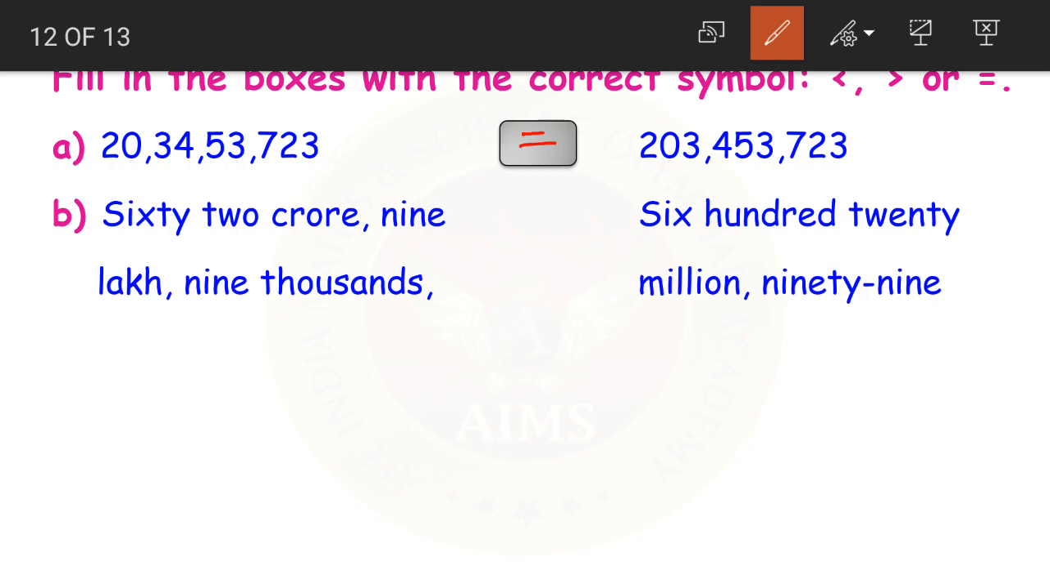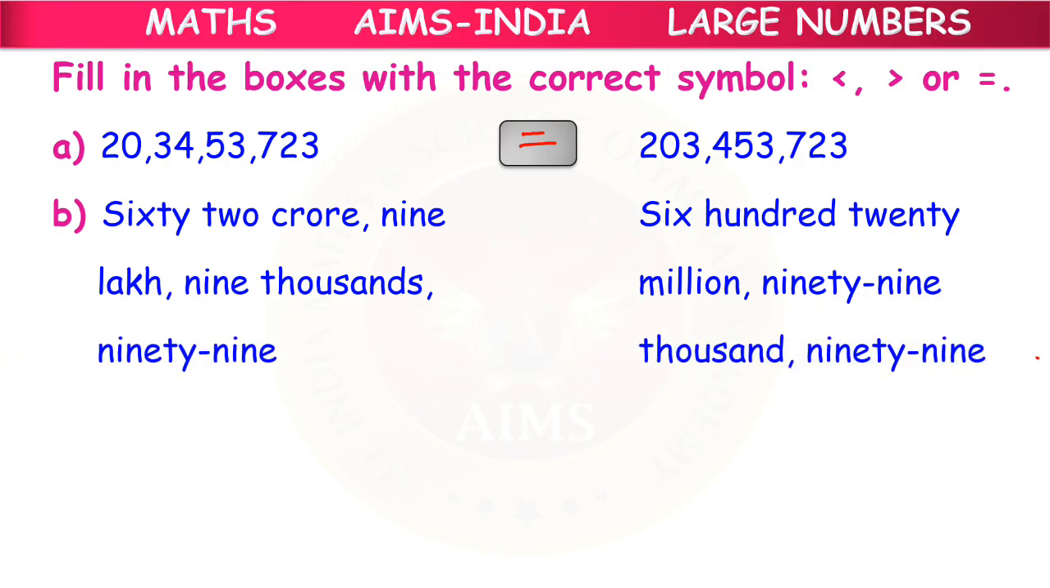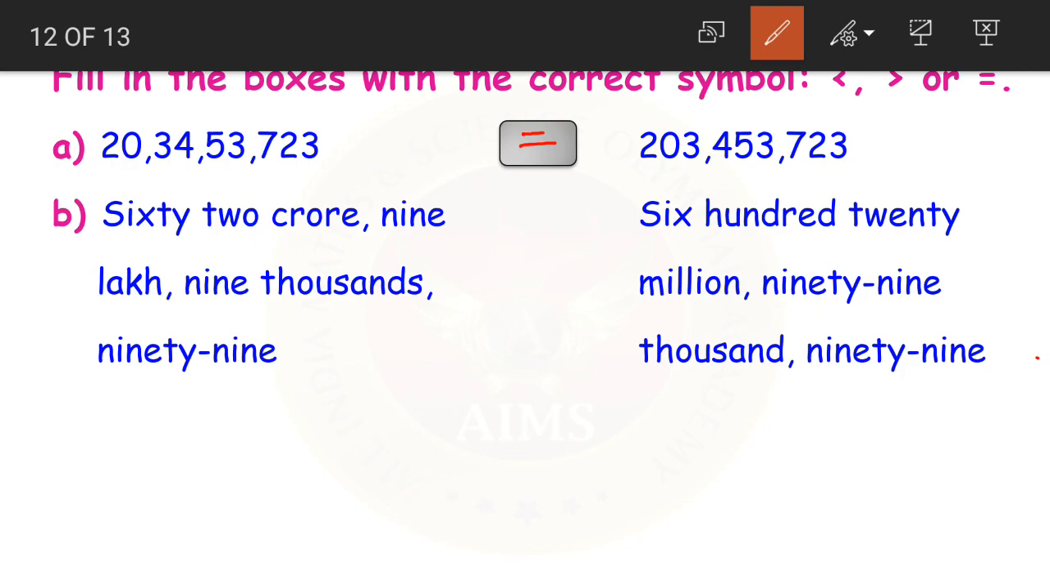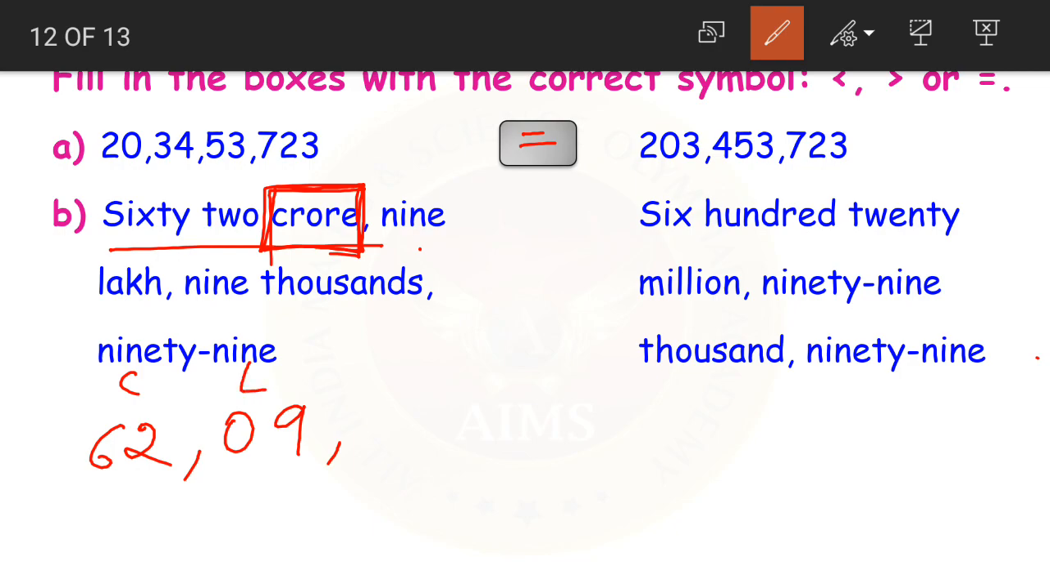The next one is 62 crores 9 lakh 9,099. Now, how do we write this? This is the Indian place value chart, the Indian system, as we are having crores here. So 62 is in the crores period. Then we have 9 lakhs. How do we write 9? 09 lakhs. In the lakhs period, if I wrote 009 in the lakhs period, then 9,099.